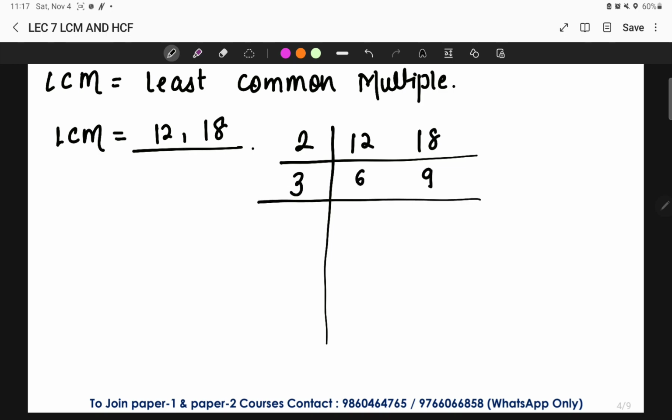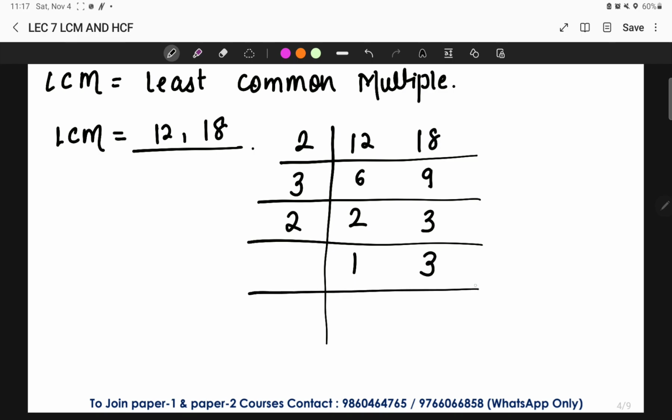Okay, if I take 3 2s are 6, 3 3s are 9, right? 2 1s are 2, 3 as it is, because 3 is not divisible by 2, 3 1s are 3, 3 1s are 3. All right, so now here, till here we got that